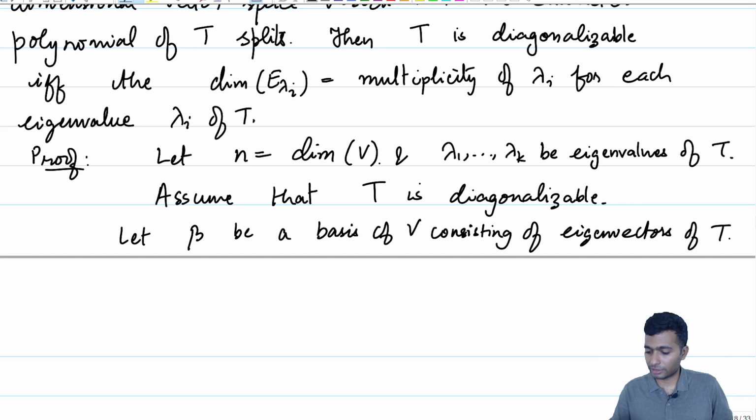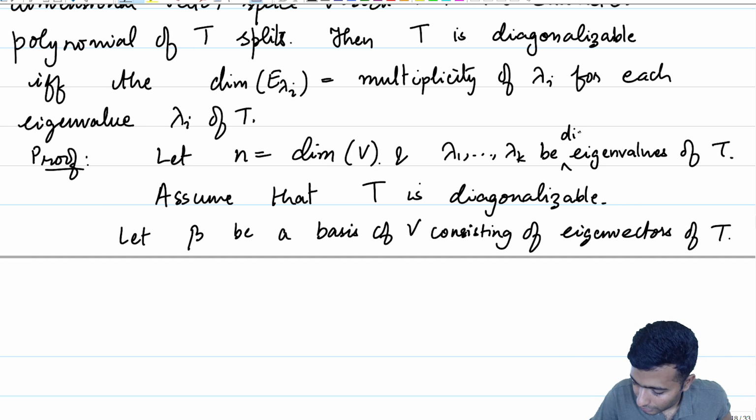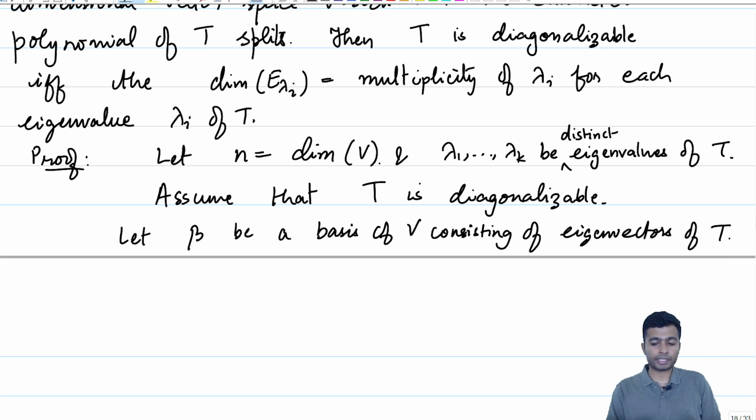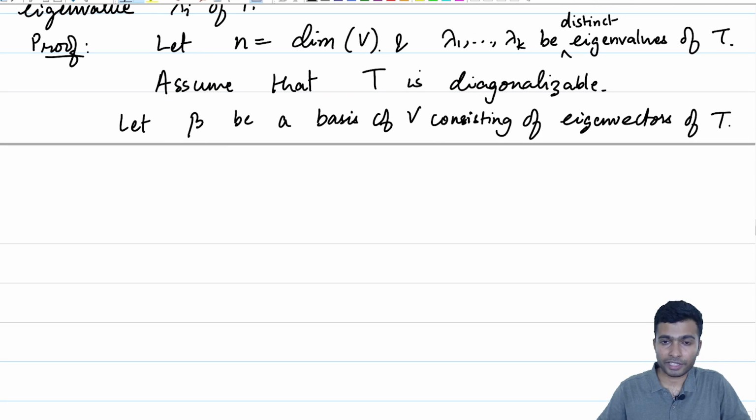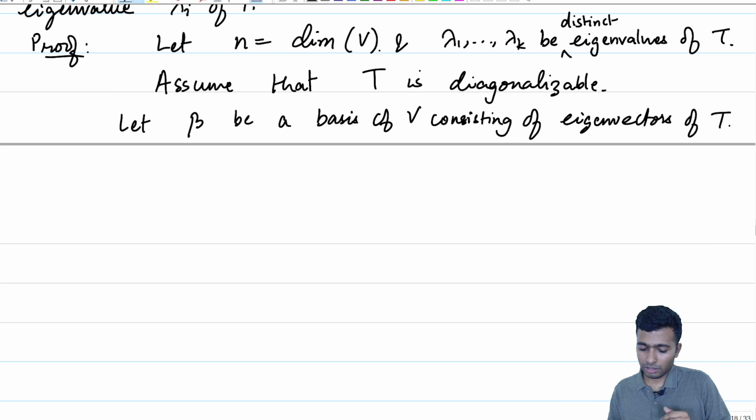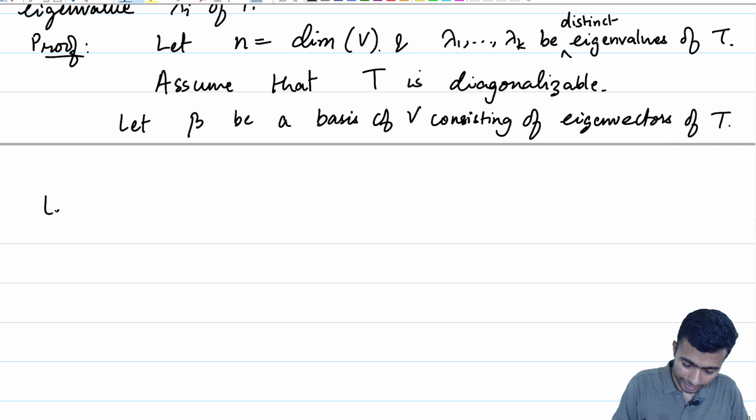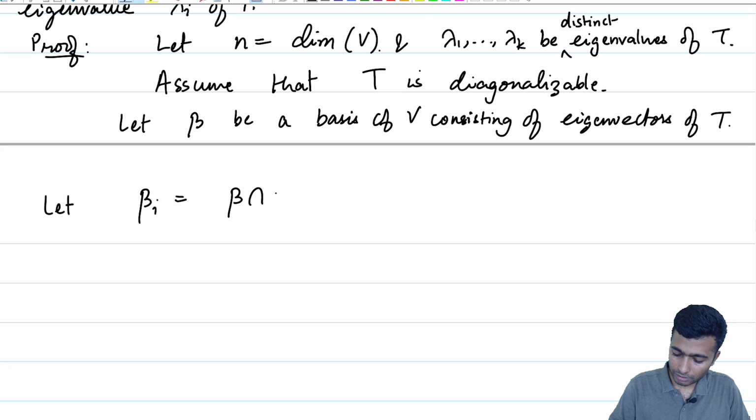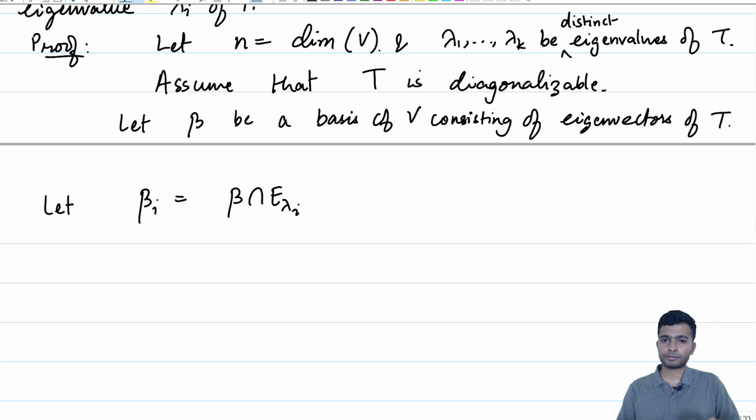So, there are k distinct eigenvalues. Let me just add the word distinct. There are k distinct eigenvalues of T, k is less than or equal to n. That is an exercise for you, to show that there cannot be more than n distinct eigenvalues of a linear operator T. So we have a basis beta, and let beta i be equal to beta intersected with E lambda i.